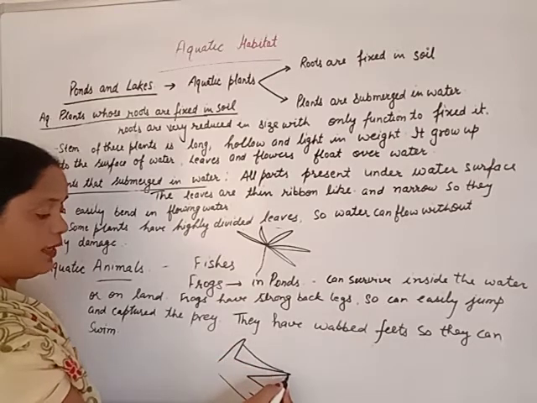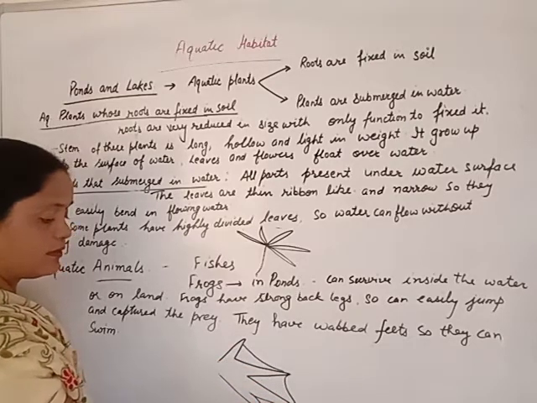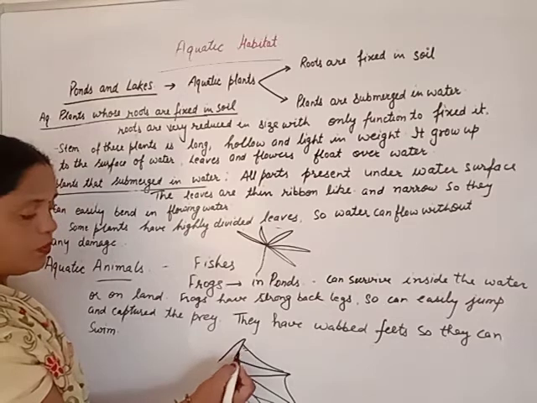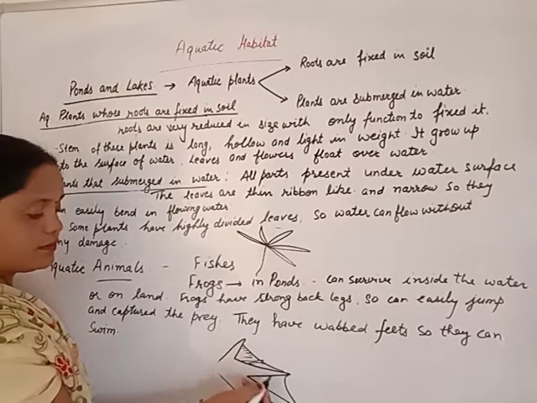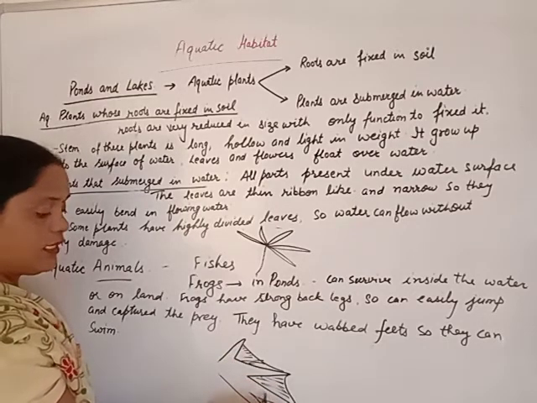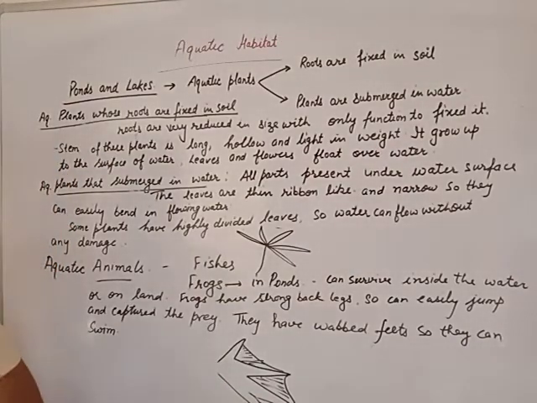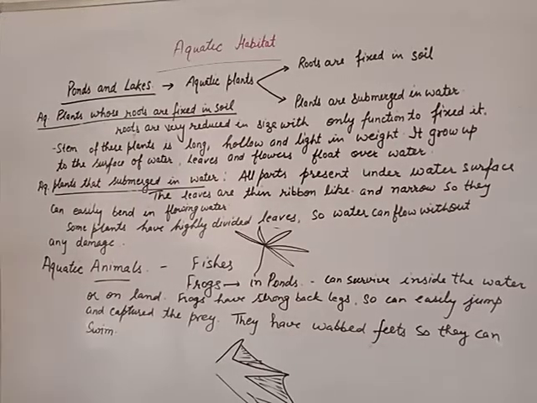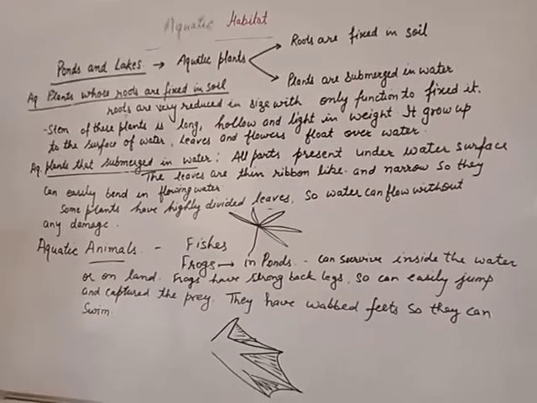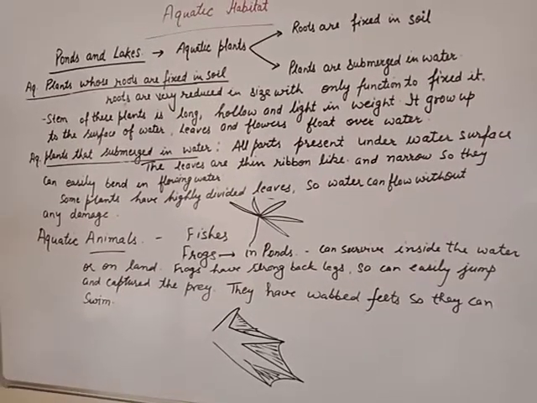They are webbed like this. This is a small membrane. This web helps the frog to swim in the water.